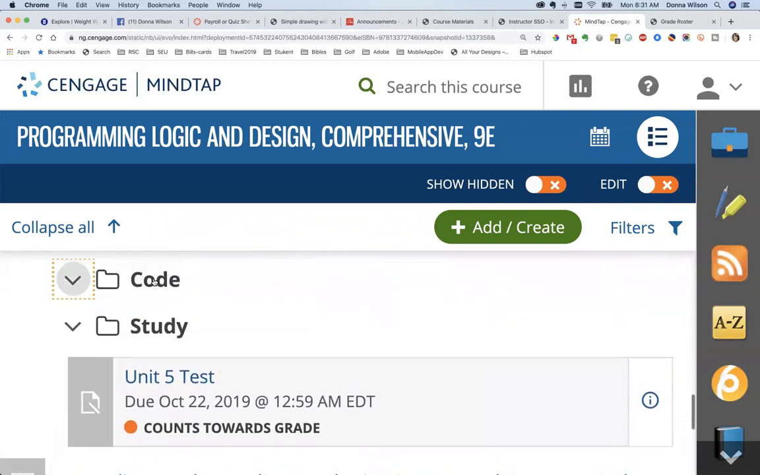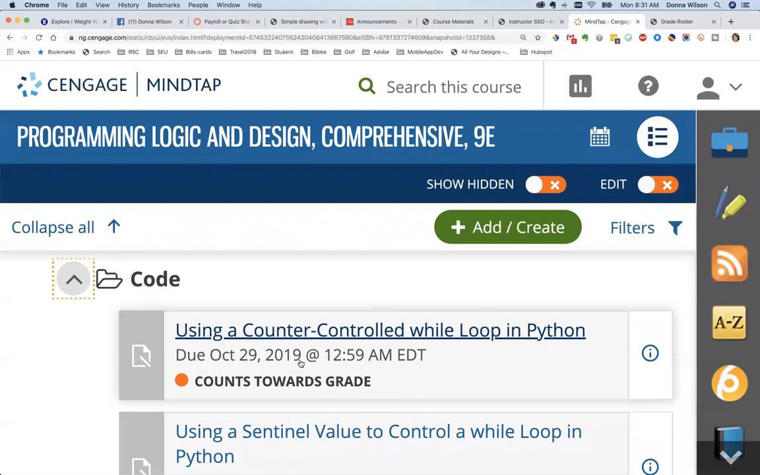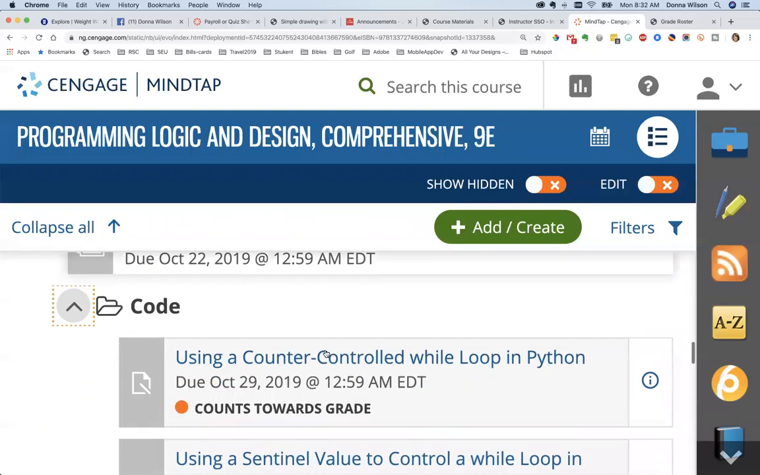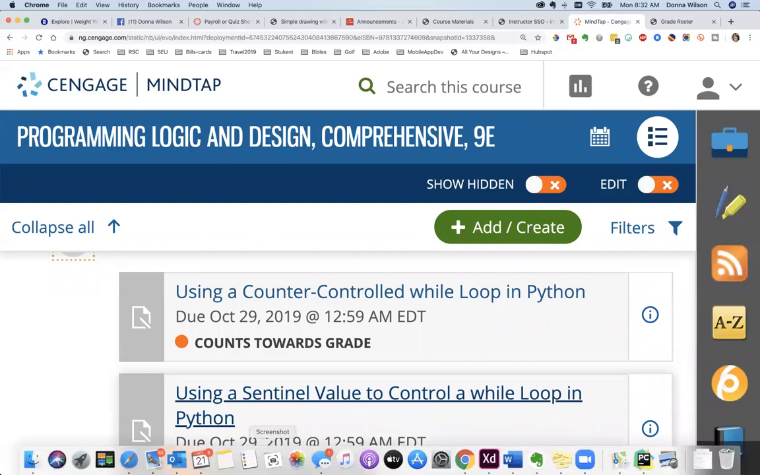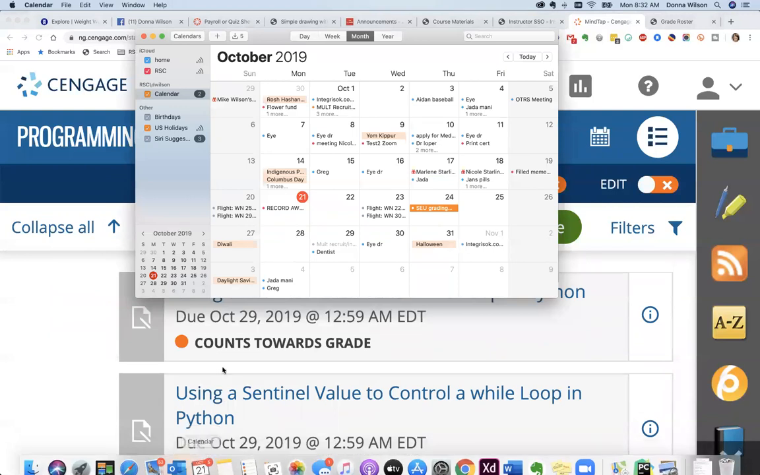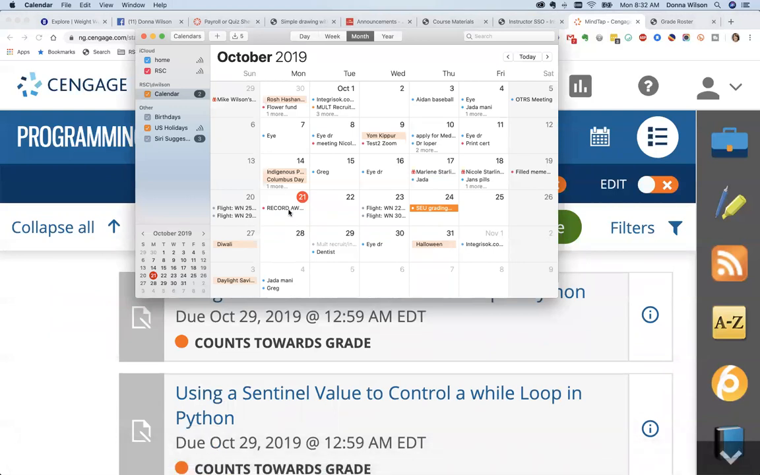In the coding, if you'll notice, these say that they're due October 29th, but let me look here at the date again. I don't know why they say the 29th. I want you to be working on these. We will go over some of them. They should say the 28th. I want you working on these this week.